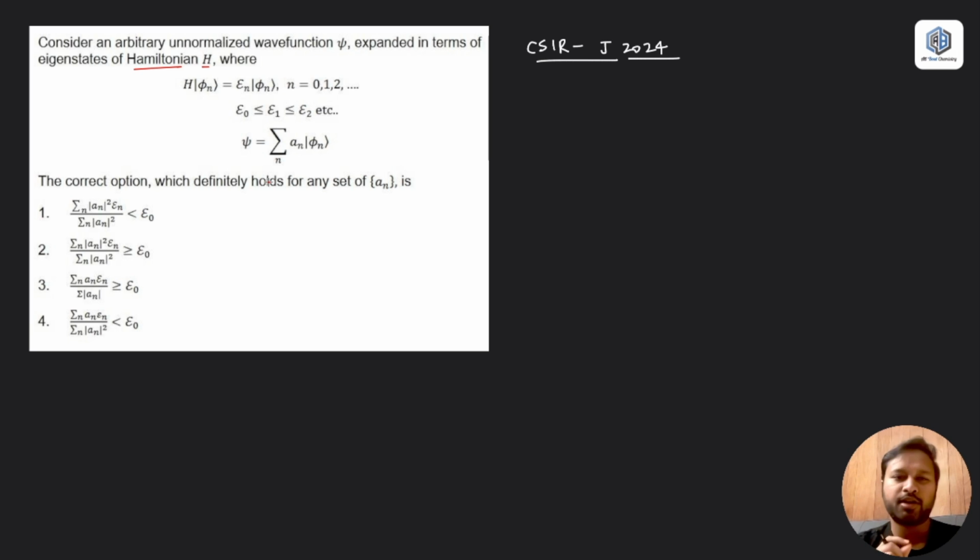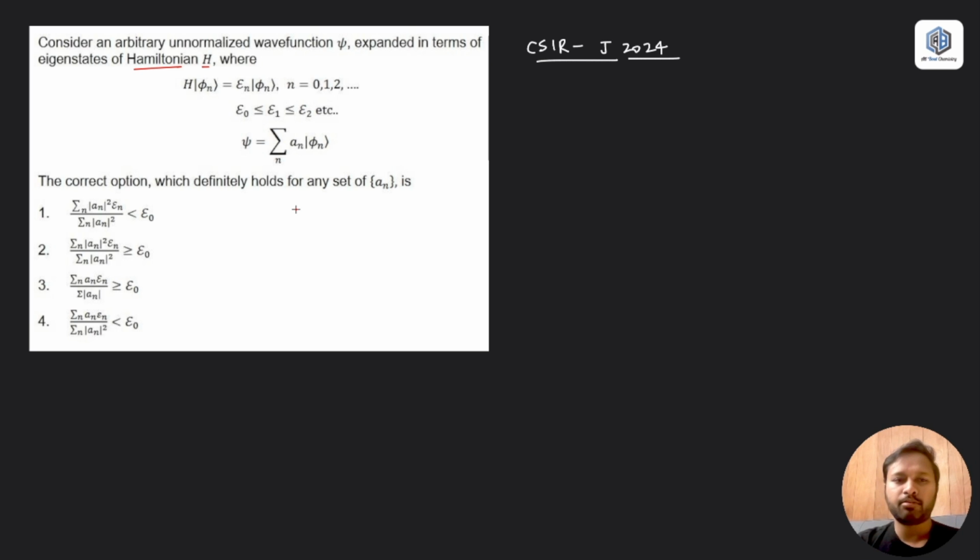Now this question looks very difficult because a lot of Dirac notation and a lot of psi and phi have been included, and that's where a lot of students who are not that good at quantum chemistry, or who have studied quantum chemistry only at a surface level, might get confused or might have just left this question. But I'm going to tell you that this is a very simple question, and I'll tell you how to solve it. The next thing it says is: the correct option which definitely holds for any set of a n is.